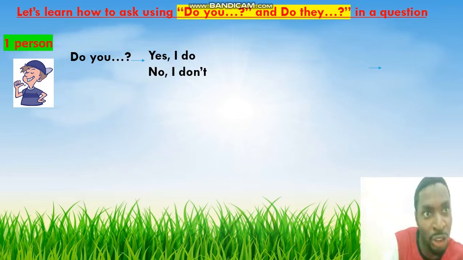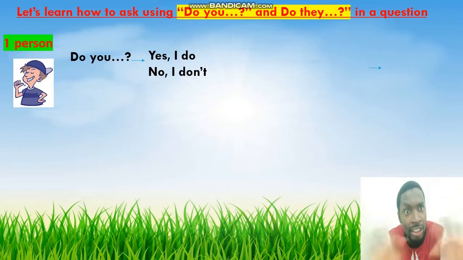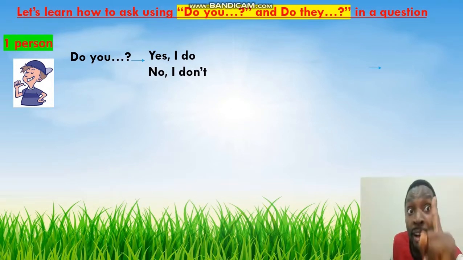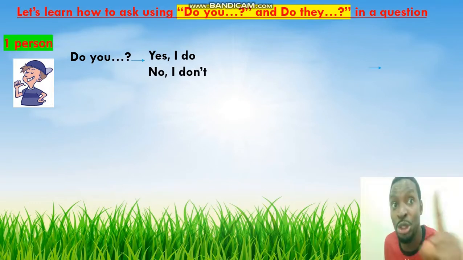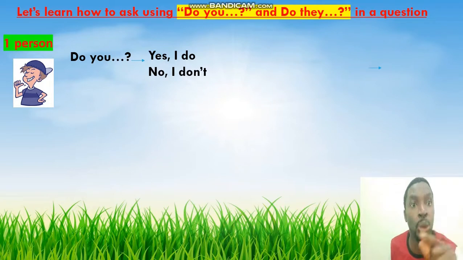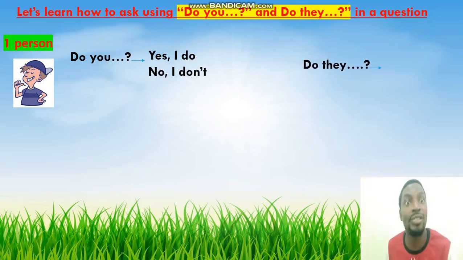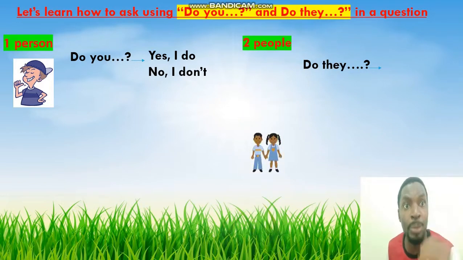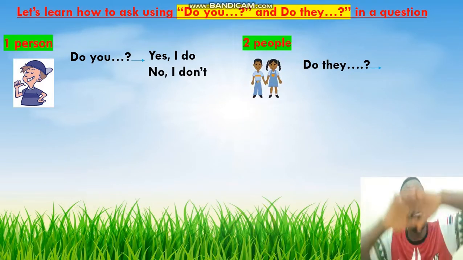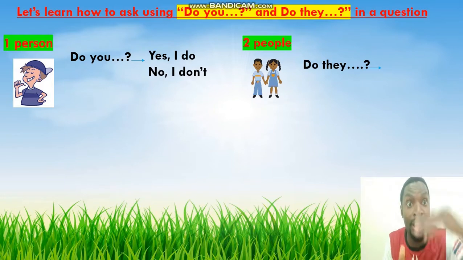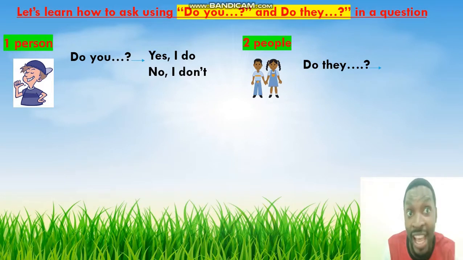Do you go to the supermarket by plane? No, I don't. You see, that's for one person. Do you, one person. Now we have, do they. Do they, you see, is for 2 people, 3 people, 4 people, and many more. Do you understand? Do they,